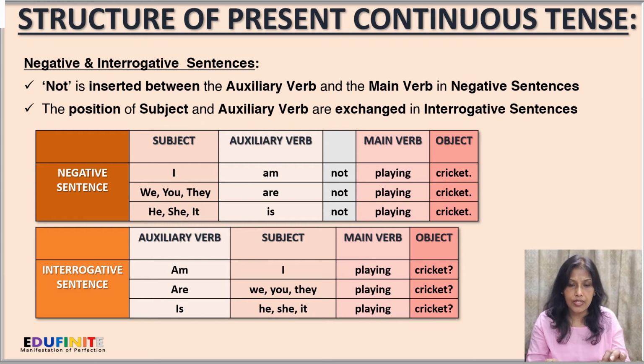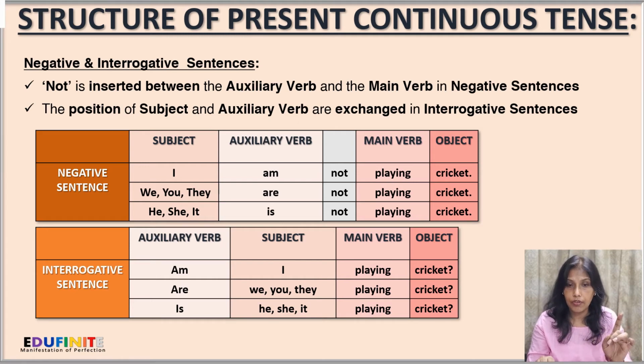Now, in interrogative sentences, like before, the positions of the subject and the auxiliary verb are exchanged. So what is it going to become? In the first person singular, we are using am as the auxiliary verb. So it will come right in front of the sentence, and it will become am I playing cricket, followed with a question mark.